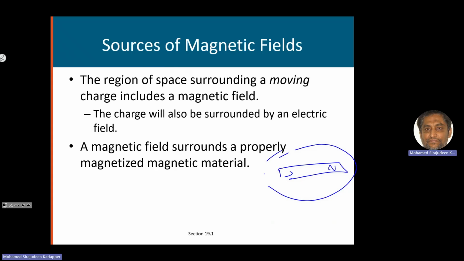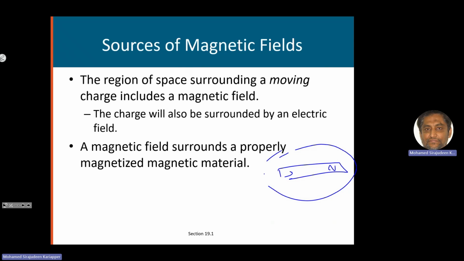But you can either have a magnetic field from a current. Current is what? Moving charges, right? So around this current carrying wire, you can have a magnetic field. Also, we can have a magnetic field from a bar magnet.